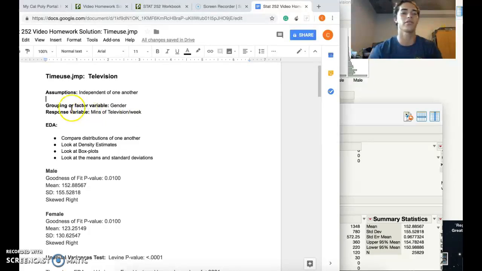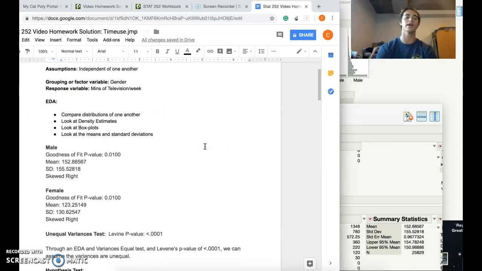And then we're going to do our grouping or factoring variable when we do our Fit Y by X. So we're going to do our X factor as gender, and that's going to be our categorical variable. And then we're going to do the response variable, or our Y, which is going to be the minutes of television per week. And this is a numerical value. You can differentiate them by the categorical value being red and the numerical being blue.